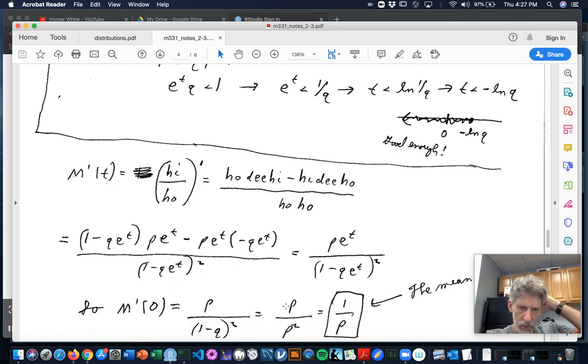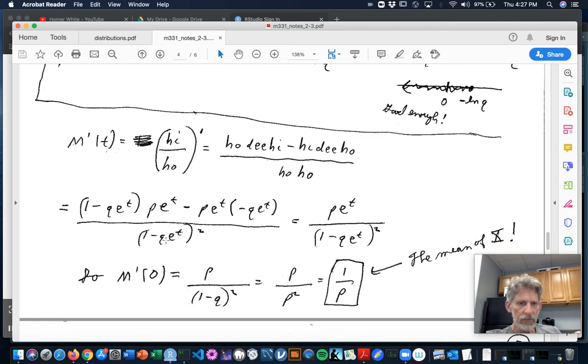So we stare at it a little while, and if we multiply some things out, we're going to have a p e to the t times 1. And we're going to get a minus qp e to the t. But we're also getting a plus qp e to the t there that cancels it out. So we're only going to be left with that initial p e to the t on top.